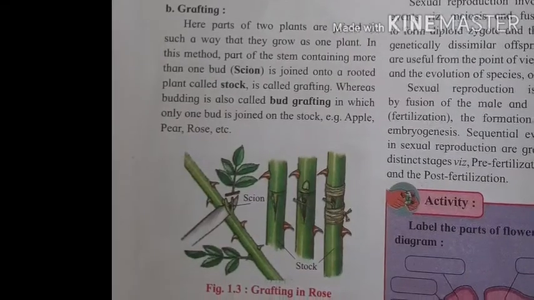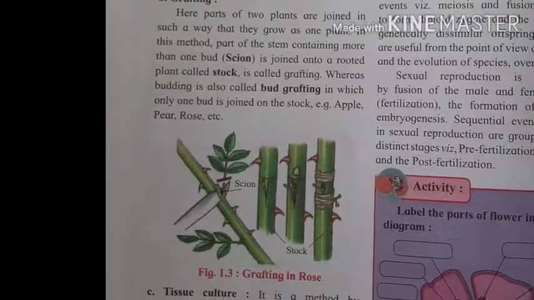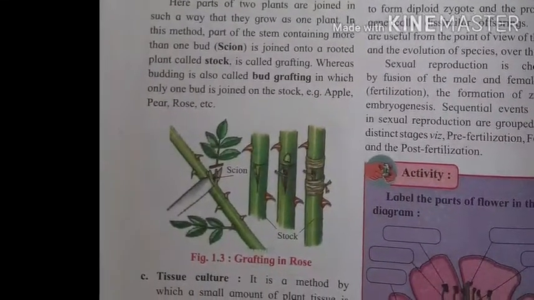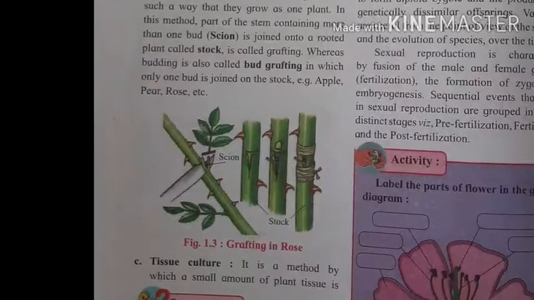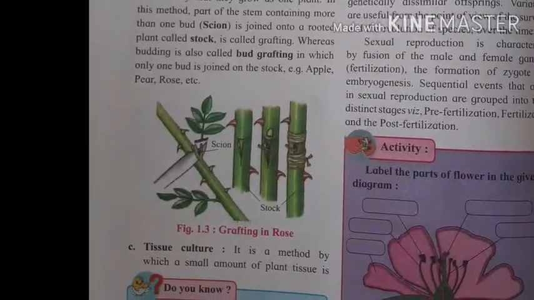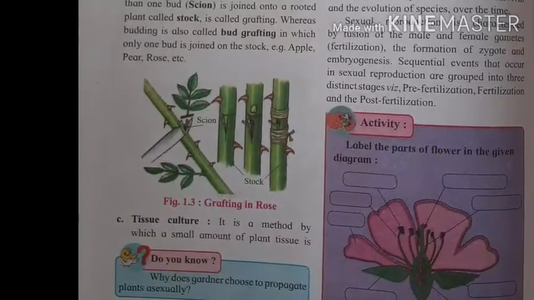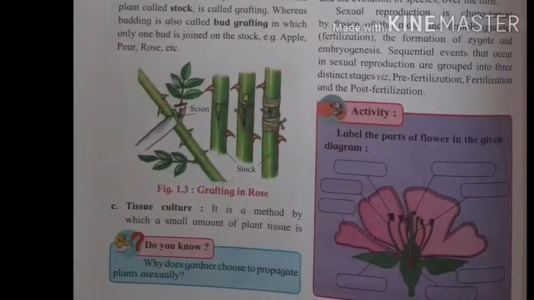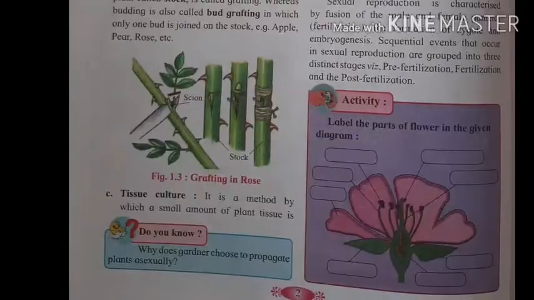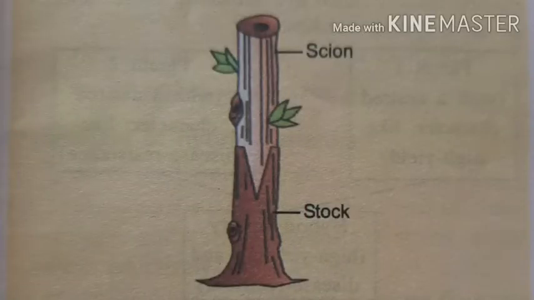Another method of artificial vegetative propagation is grafting. Here parts of two plants are required. They are joined in such a way that they grow as one plant. See the diagram? See the picture?